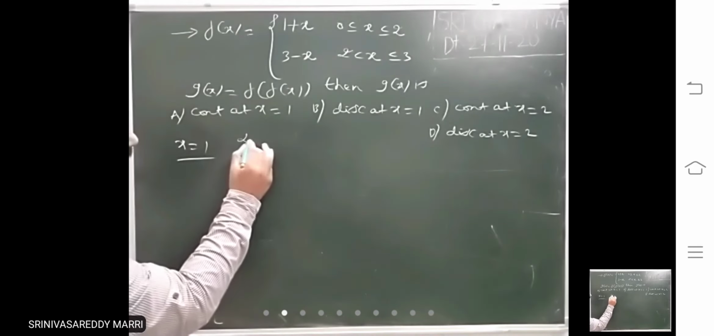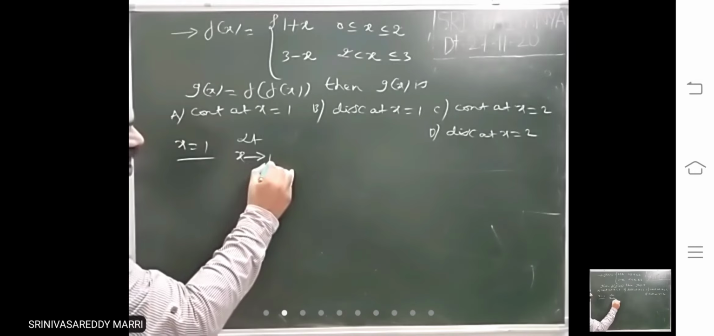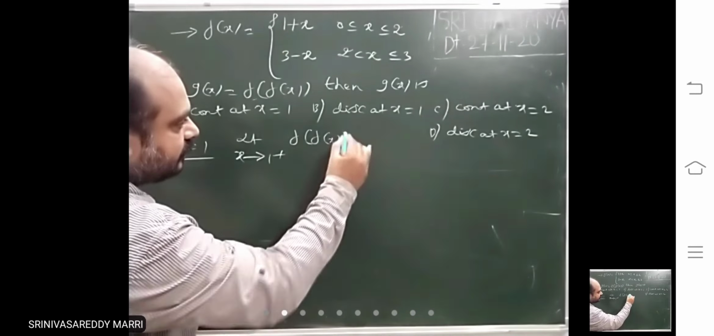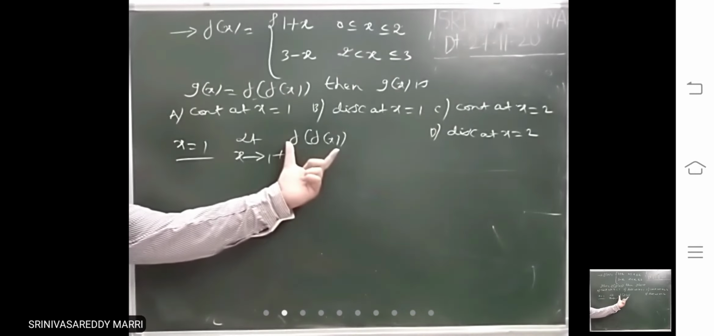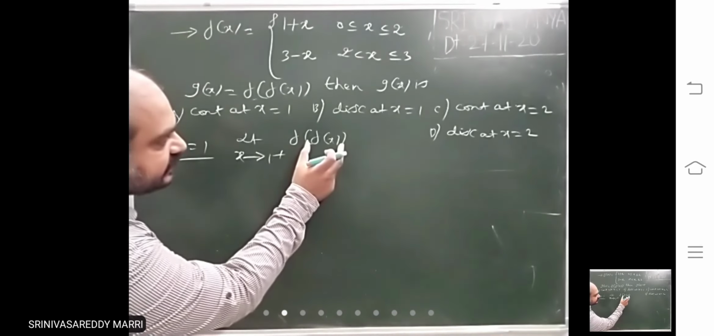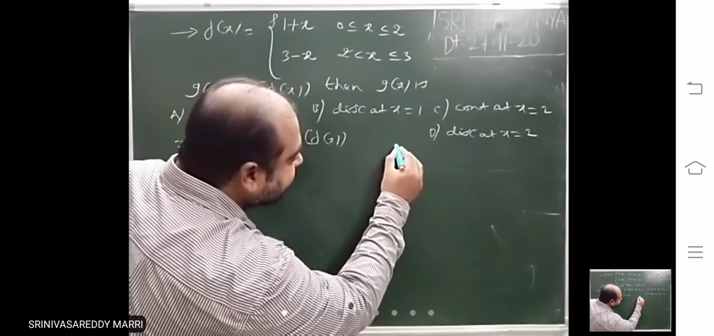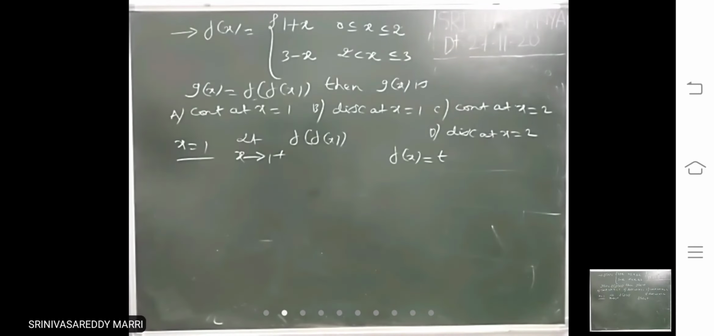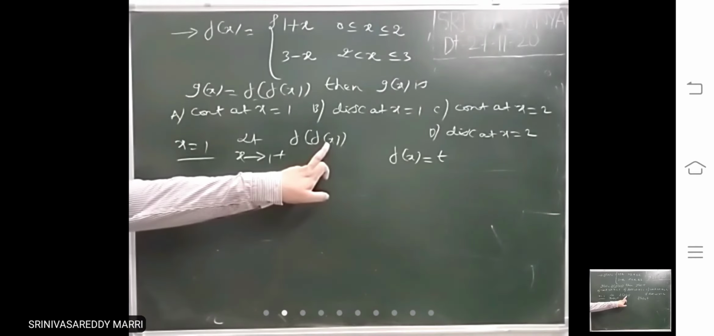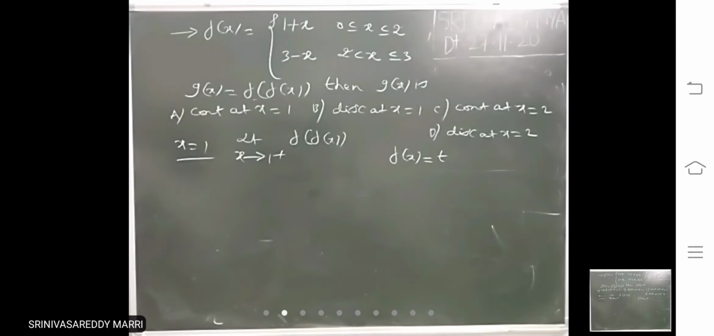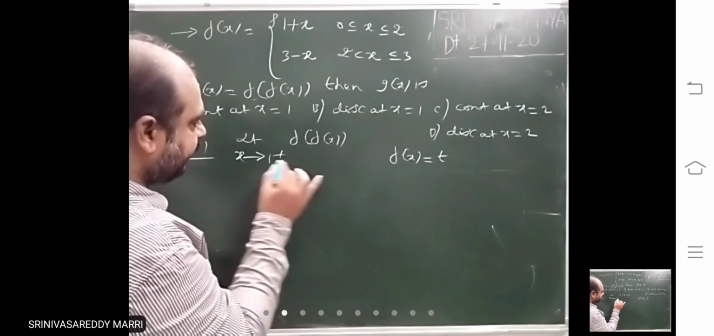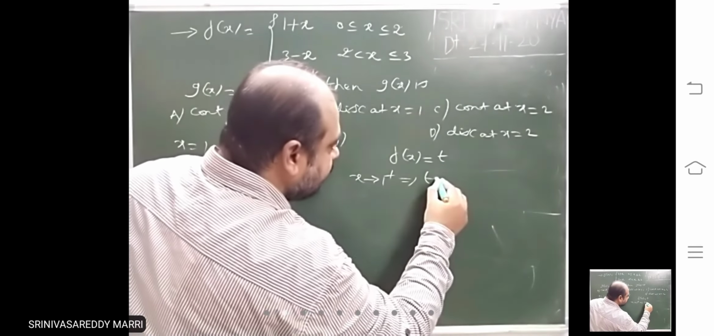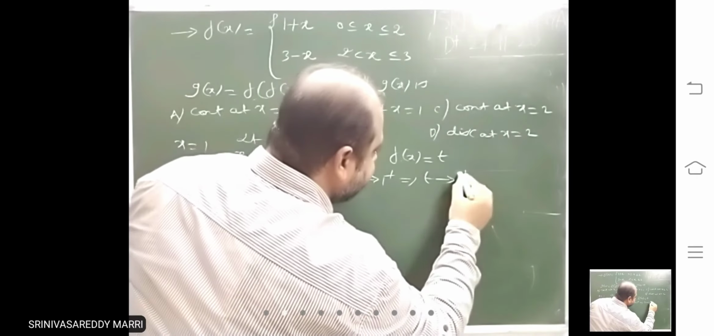So what you need to calculate? Limit x tends to 1 plus g of x. G of x means what? Limit x tends to 1 plus this. While dealing with a composite function, always take the inside function as some t. You take that as t. This will become f of t. Now t tends to what? This complete limit you convert into t. Now look at x tends to 1 plus, which implies t will tend to...